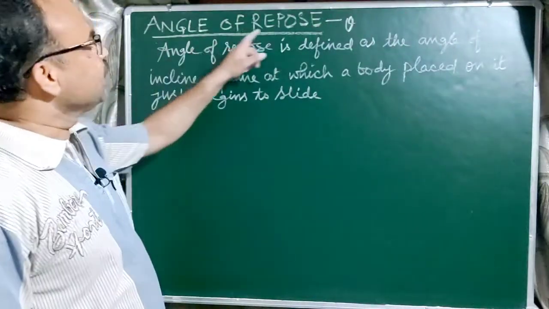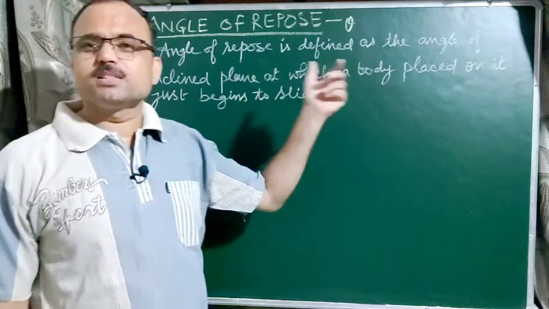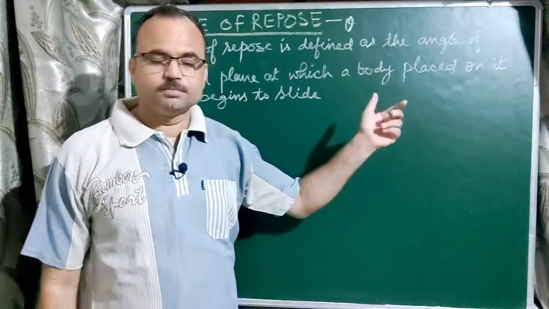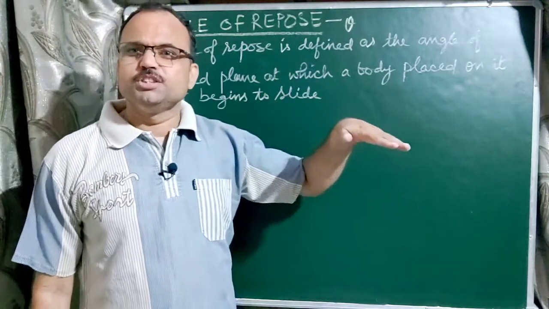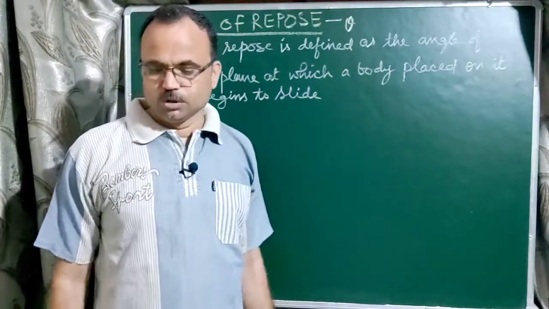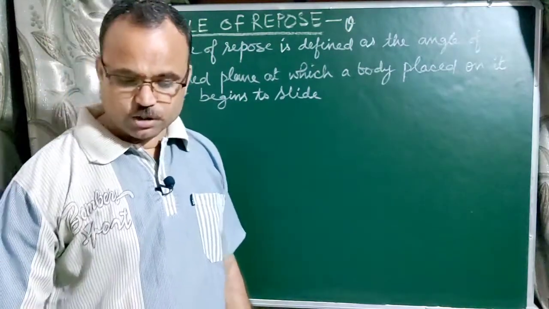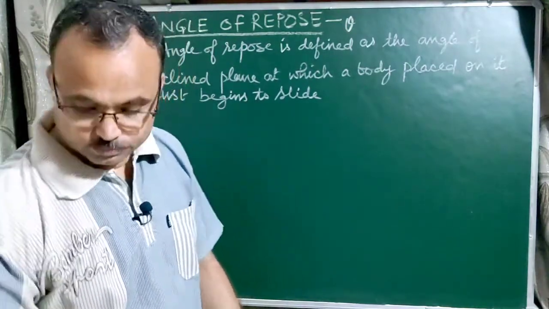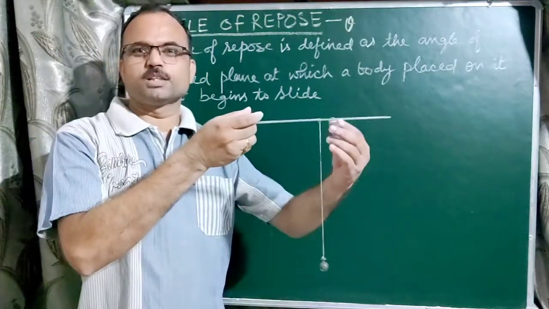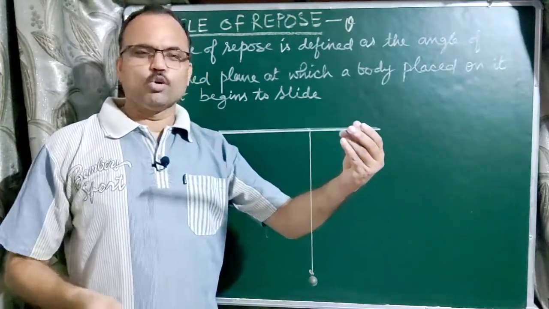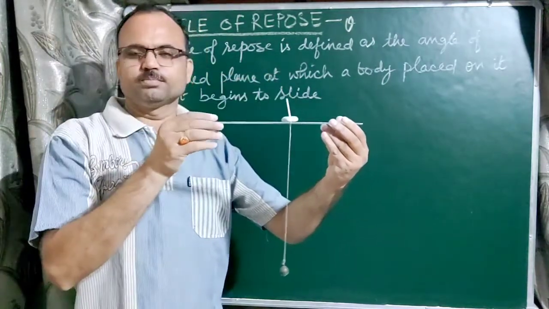An important topic is the angle of repose. The angle of repose is defined as the angle of an inclined plane at which a body placed on it just begins to slide. Let us see this through an experiment. Suppose this is a horizontal surface, and over the surface a body is placed like this.